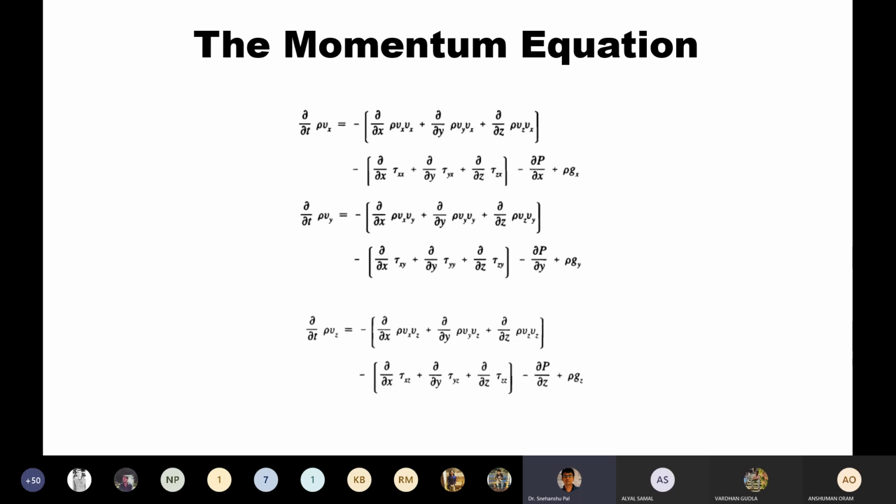And end of the day, there is the pressure gradient in x, del p del x, and rho gx, which is also the gravitational force component. This part is the accumulation, and this part is the viscous momentum along the x direction, always in the x direction.